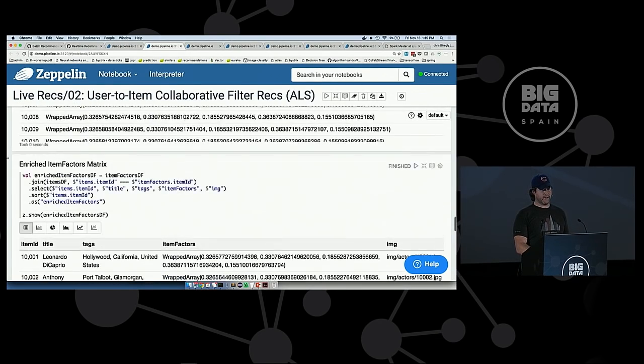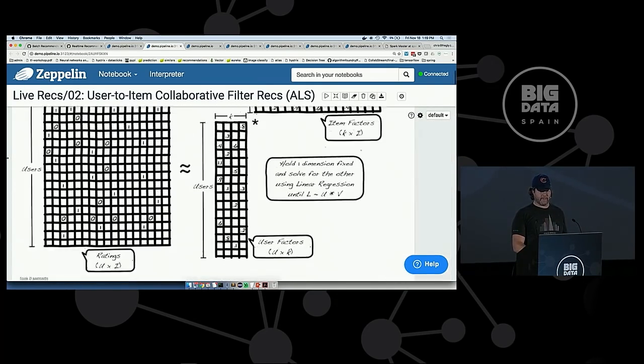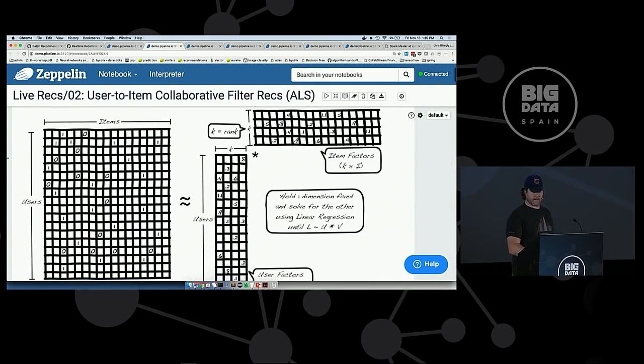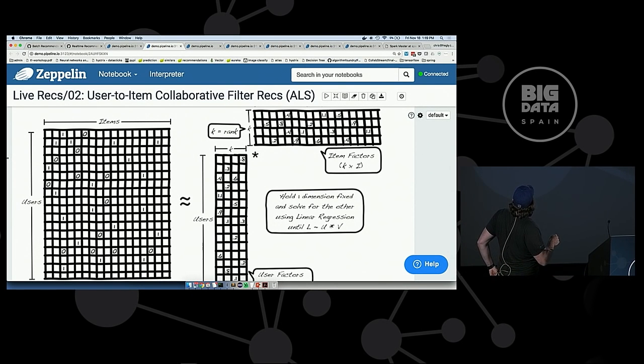So this is where things get interesting, and I'm going to spend a minute or two on this because there's some pretty cool stuff. So matrix factorization. Picture this user-to-item matrix, the rating matrix. Again, we can't do 0, but just work with me here.